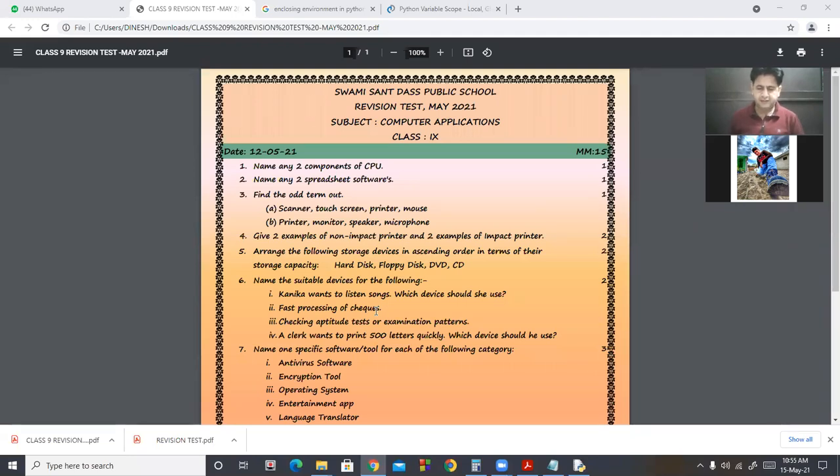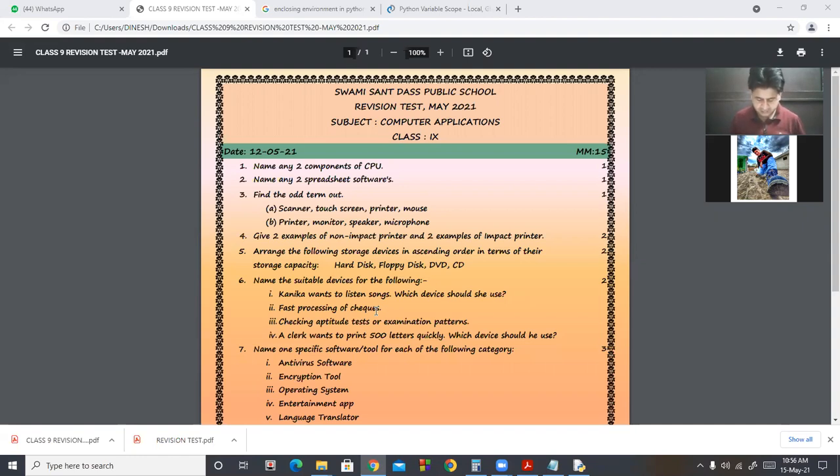So in this revision test, your performance is average, but a few students did well. Roll number 5, Ashna, full marks. Then roll number 22, Jasleen, full marks.